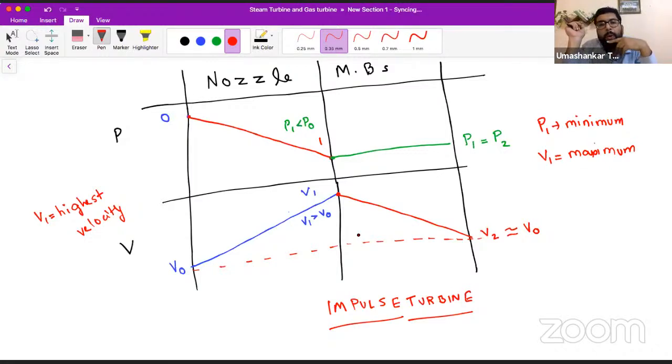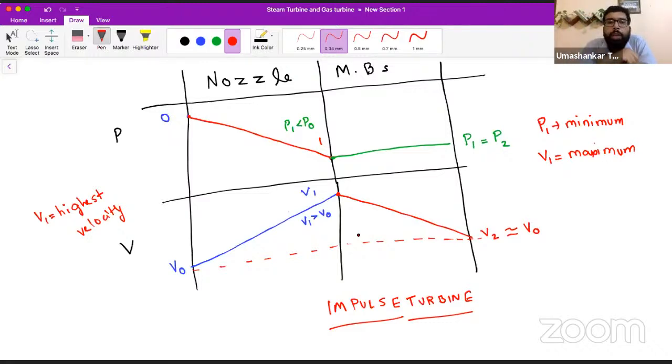In the nozzle, pressure decreases from maximum to minimum, and the velocity increases from minimum to maximum. Virender, you are asking, sir, can V2 go less than V0 at exit? It is not likely. If it goes below V0, it is only good for us. But the velocity is very much related with the pressure as well.